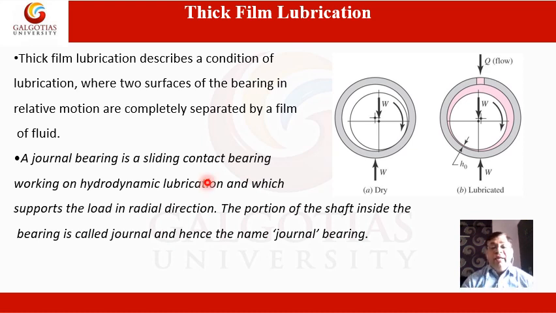So, journal bearing definition. Now we can conclude a journal bearing is a sliding contact bearing working on hydrodynamic lubrication, which supports the load in the radial direction only, not in the axial direction. The portion of the shaft inside the bearing is called the journal, hence the name journal bearing.